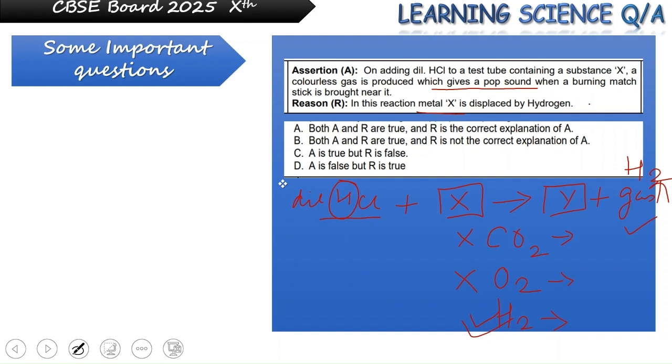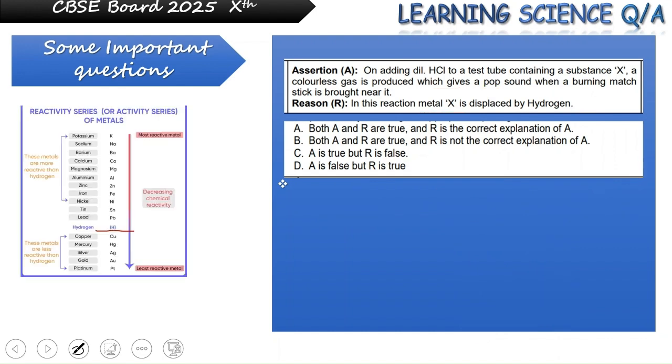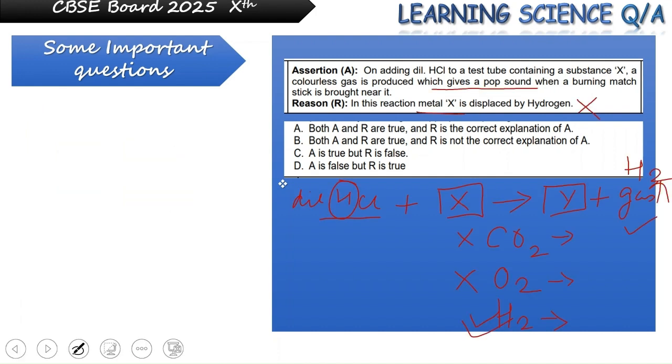Coming to the reason: in this reaction, metal X is displaced by hydrogen. Students, this reason can't be a true statement, because there are very few metals which can be displaced by hydrogen, and these are themselves very low in reactivity. So it is very unlikely that a metal will be displaced by hydrogen in this reaction. So the reason for this assertion is incorrect. Our correct statement is A: the assertion is true but the reason is false.